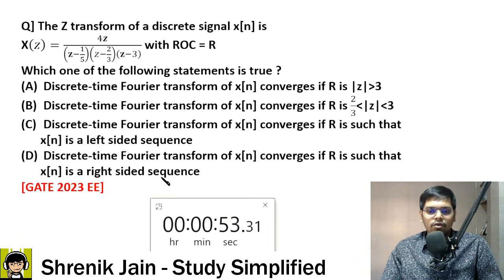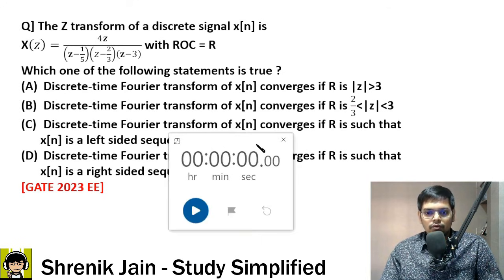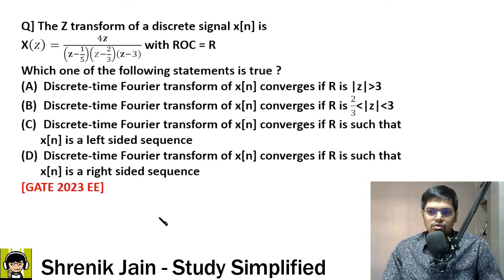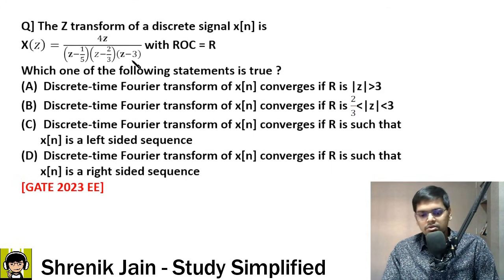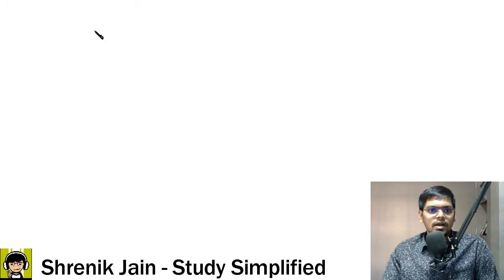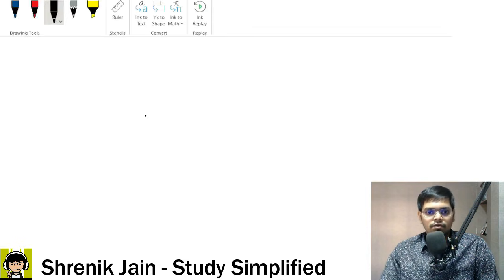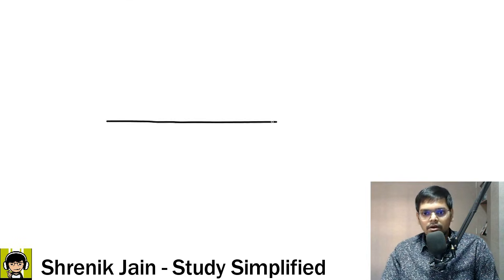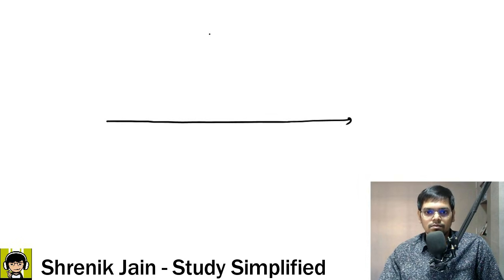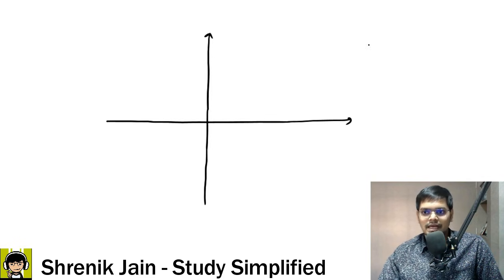We have seen a lot of questions based on this concept. So which is that region which includes the unit circle? In general, we have 3 poles, so 3 circles will come. You have to draw that first. If it was an engineering semester exam paper, we would have to draw all these things. But in the GATE exam, you can solve this question a little bit faster. Being a teacher, I have to give you the complete explanation.